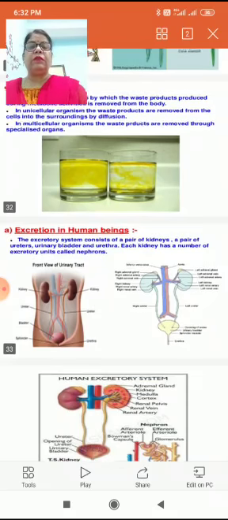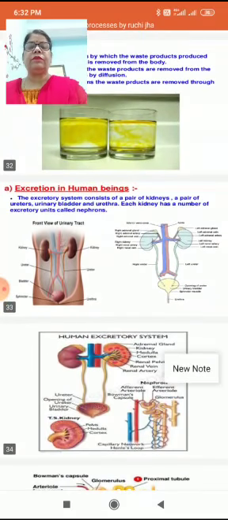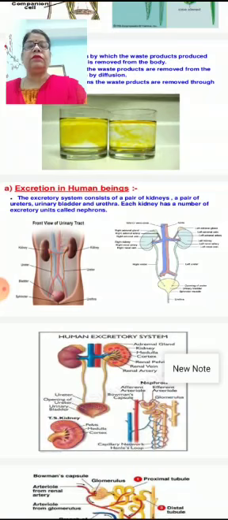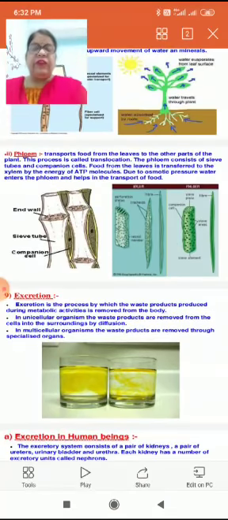Today we will study about excretion: excretion in human beings and excretion through plants.